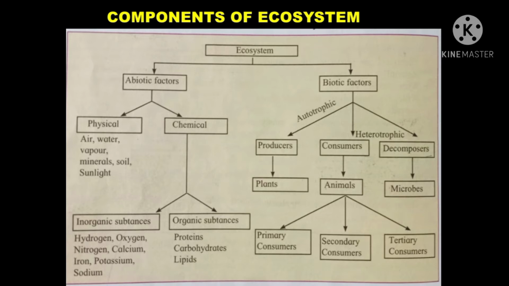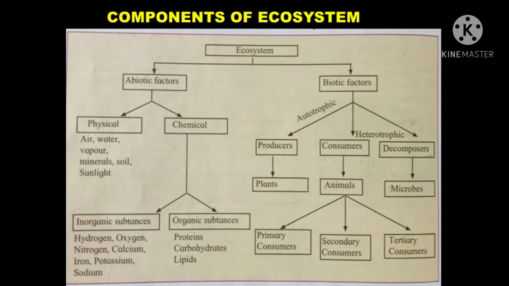Okay, students? Now the next component was biotic factors, which is also known as living factors. Biotic factor is divided into three, that is producers, consumers and decomposers. In producers, plants come. Now students, think over it. Producers means plants. Why plants? Because producers are autotrophic, that is, plants are autotrophic. What do you mean by autotrophic? Which prepare their own food. Plants prepare their own food. Hence they are known as producers. They are producing. So plants are kept under producers.